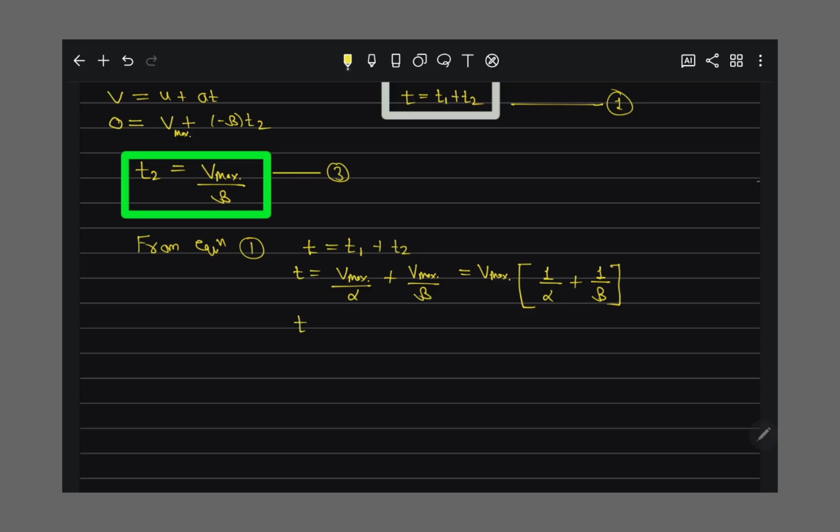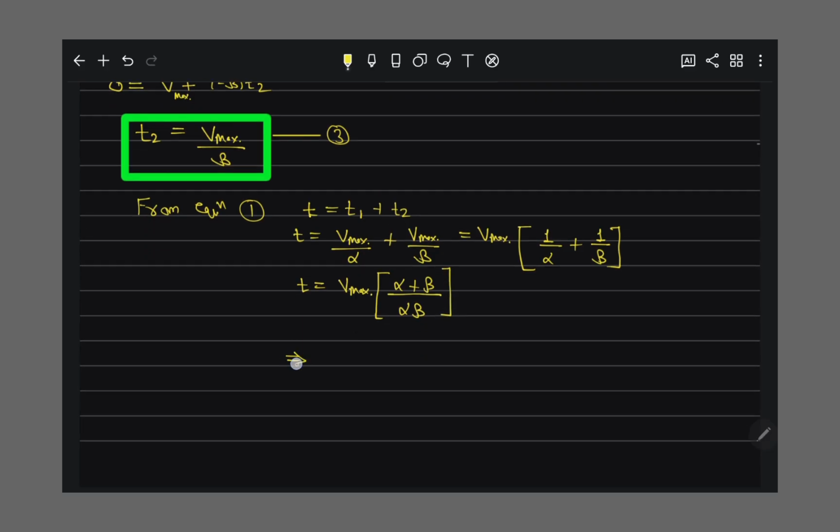So t is equal to v max times alpha plus beta over alpha beta. Then v max is equal to alpha beta t upon alpha plus beta. So that is our maximum velocity.